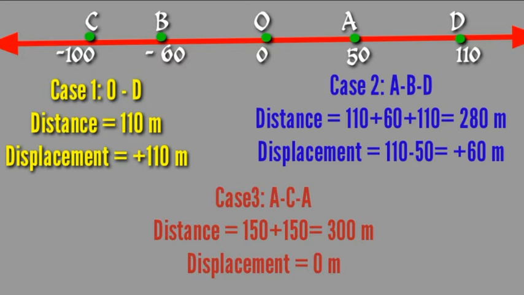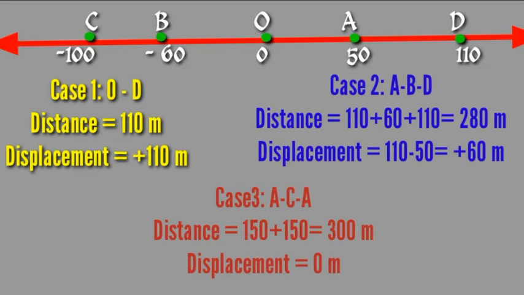And what is the displacement? Displacement means the shortest distance between the initial and final position. That means the shortest distance between A and D. Here we have to consider it is 110 meter minus 50 meter, that is 60 meter. So plus 60 meter is the displacement. Then in the third case, we are considering the object is moving from A to A through the point C.